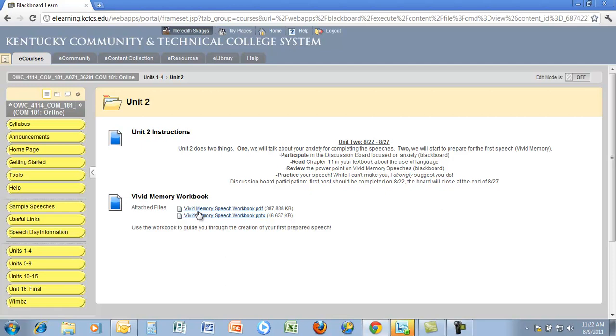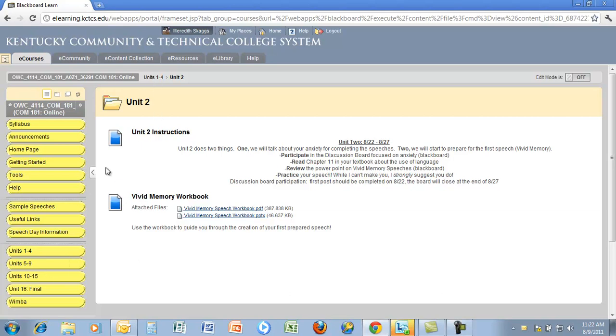Now you'll see that this says the same sort of thing. It says Vivid Memory Speech Workbook, PDF, Vivid Memory Speech Workbook, PPTX. All this is the same file, just saved differently. So it's the same information on each one, so you don't have to go over both of them. If you have PowerPoint, you can open the PowerPoint file. If you don't have PowerPoint or the updated version, the PDF should work for everyone.